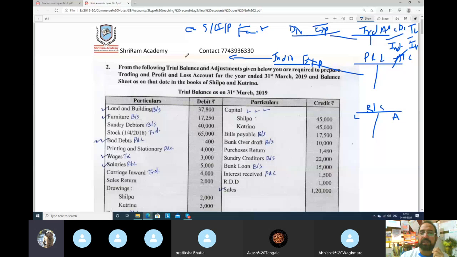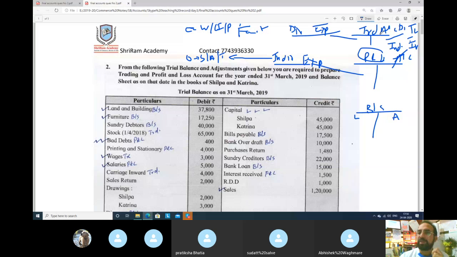Indirect expenses are those expenses which are not directly related to production, or you can say expenses related to office. Not salary, it is wages here. In indirect expenses which we take in profit and loss account, indirect expenses are like salary, advertisement, insurance, all these expenses. And trading account credit side, direct incomes, example is sales.